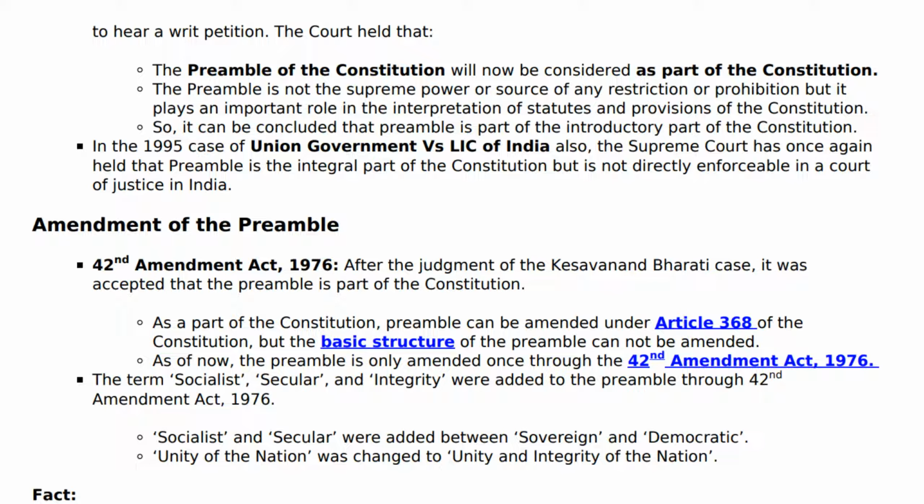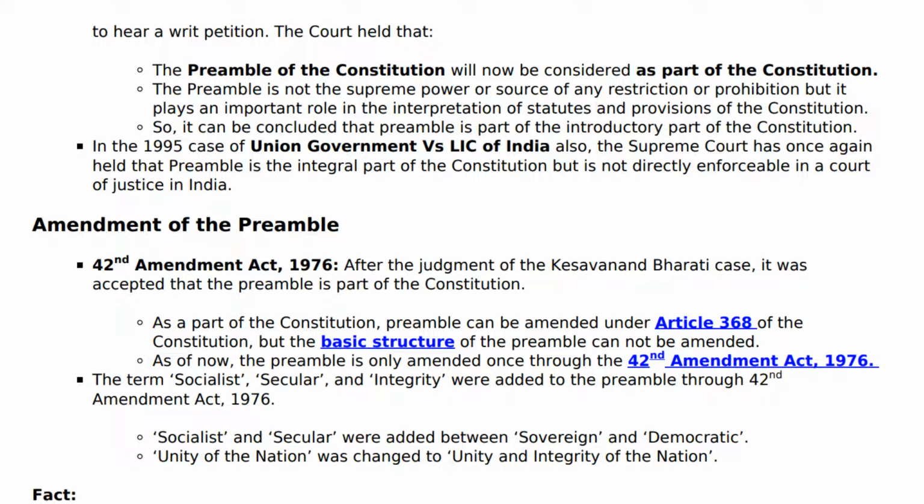Amendment of the Preamble. 42nd Amendment Act, 1976. After the judgment of the Kesavananda Bharati case, it was accepted that the preamble is part of the Constitution. As a part of the Constitution, the preamble can be amended under Article 368 of the Constitution, but the basic structure of the preamble cannot be amended.